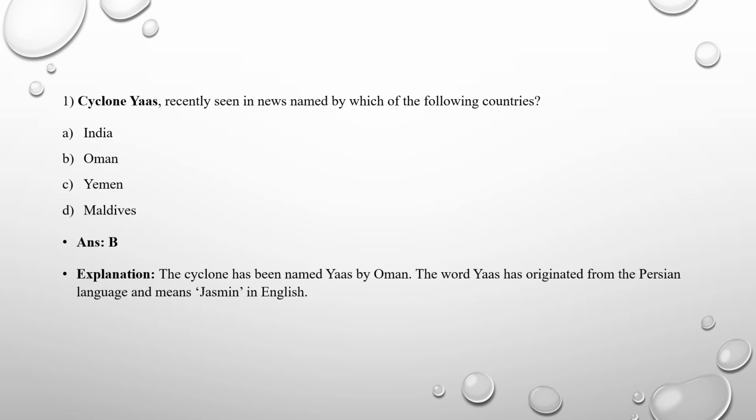Please students, try to answer this question. Cyclone Yaas, recently seen in the news, was named by which of the following countries? If you have listened to my video properly, then you can answer this directly. The answer is Oman. So Tauktae was named by whom? It was Myanmar. Yaas was named by whom? It was Oman. So what does the word Yaas mean? It originated from the Persian language. It means jasmine. So any country can give any name. It depends on the wish of the country which offers the names.